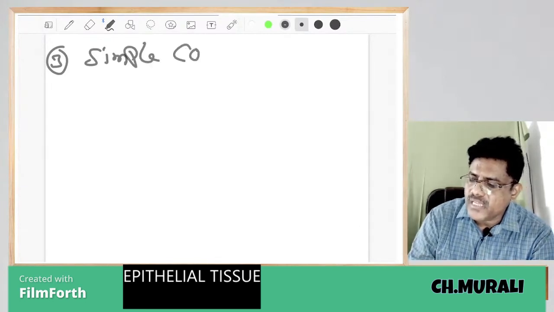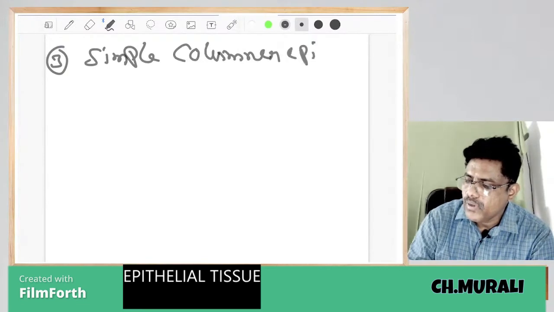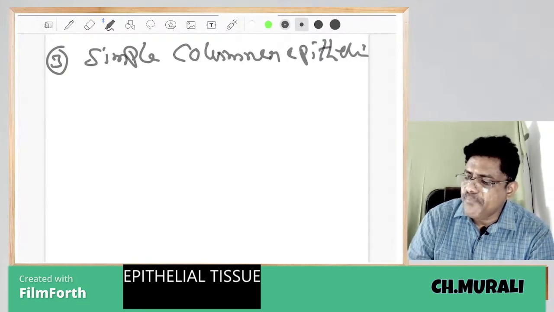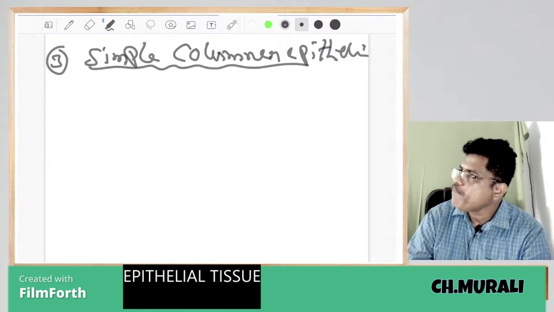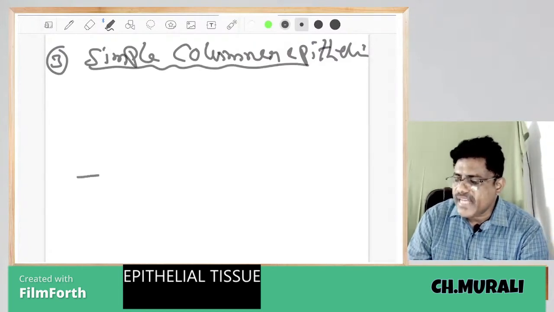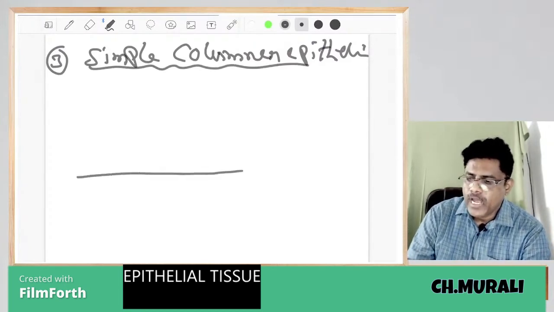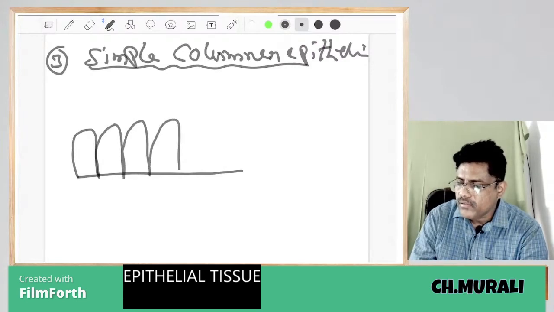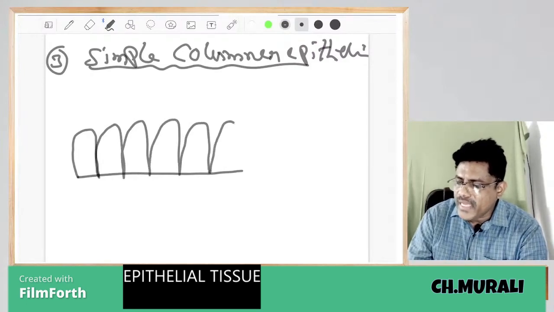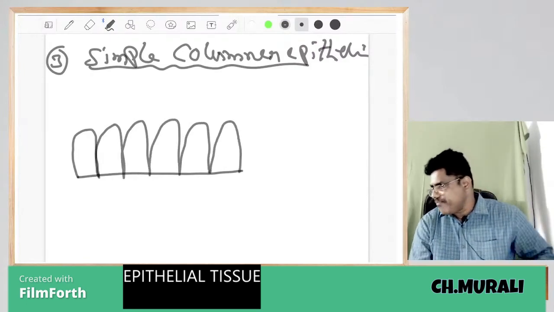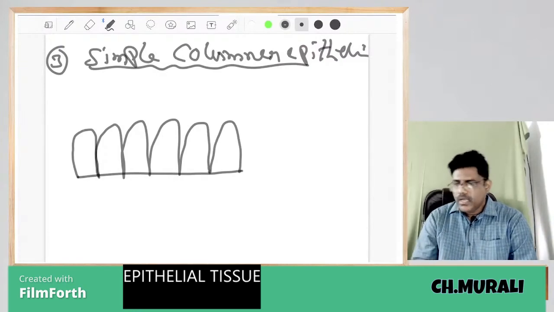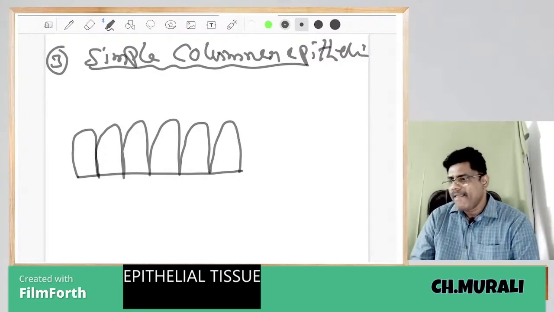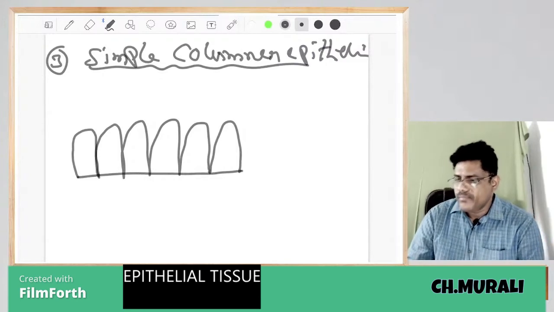Third one is a simple columnar epithelium. Yes, this is the basement membrane. On the basement membrane, columnar cells, pillar-like cells are present. Pillar-like cells. Look, they are like pillars, and those we call columnar.